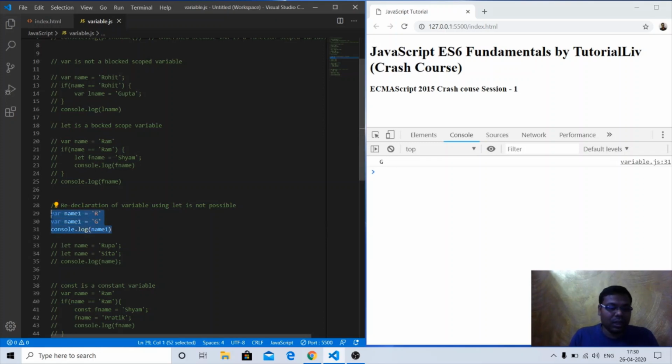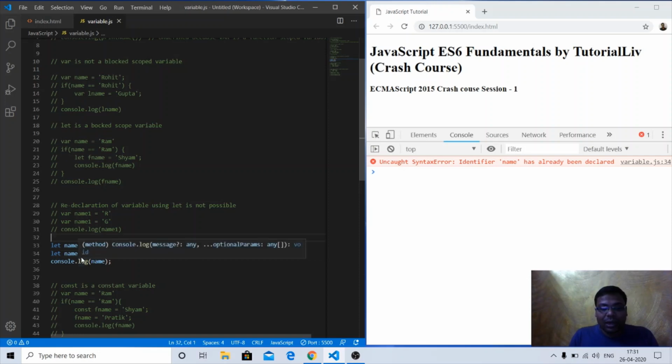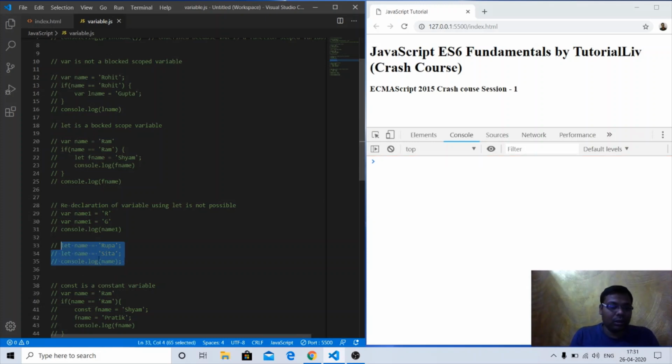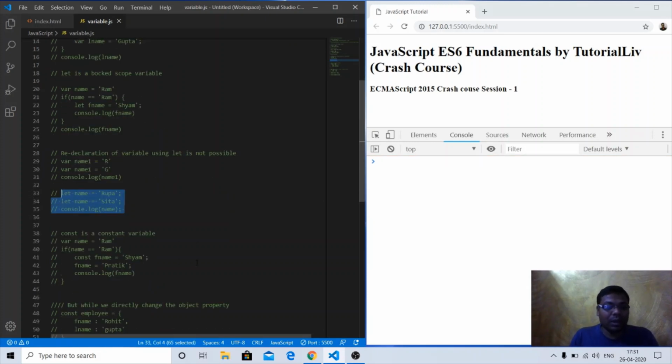But if we do the same example using let, so here is the let one. Let name equal to Rupa, let name equal to Sita. If I redeclare this name variable again with some new value, it is throwing an error: identifier name has already been declared. So the let keyword won't allow us to redeclare any variable. The same thing will happen with const. All these above scenarios are the same in const.